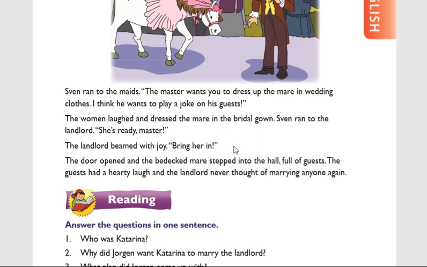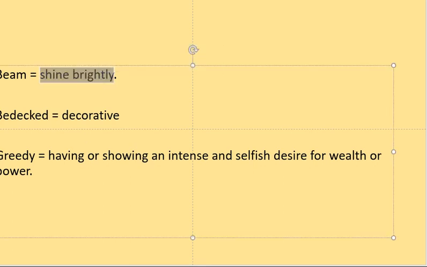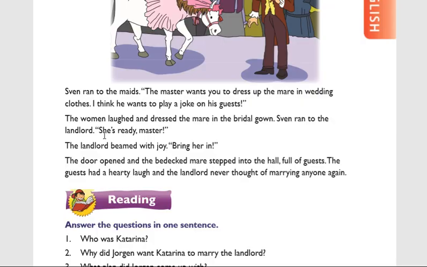So the maids got ready, and they laughed. And even though they made the mare ready with a beautiful bridal gown, Sven ran to the landlord. "She is ready, master," Sven said. So when the decoration was completed, Sven again reached the master where he was staying and said, "Sir, she is ready, master." The landlord beamed with joy. Beamed means shine brightly. When Sven said she is ready, master, he got a lot of happiness. The landlord felt very happy.